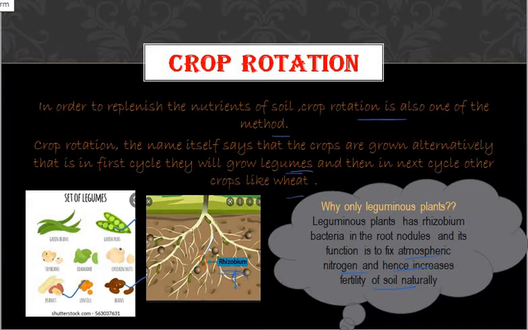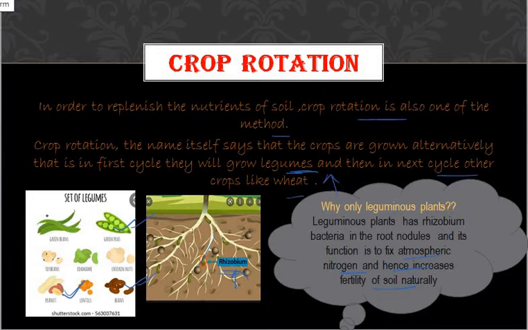These examples I mentioned here, green peas, beans, as well as groundnut, all come under the leguminous plants. Whatever seed type cereals, seed type food you are consuming, that comes under the leguminous plants. In the next cycle, after harvesting the leguminous plants, it will naturally increase the fertility of the soil. Then you can plant other crops like wheat. This is how, by doing crop rotation using leguminous plants, you can naturally increase the fertility of the soil.